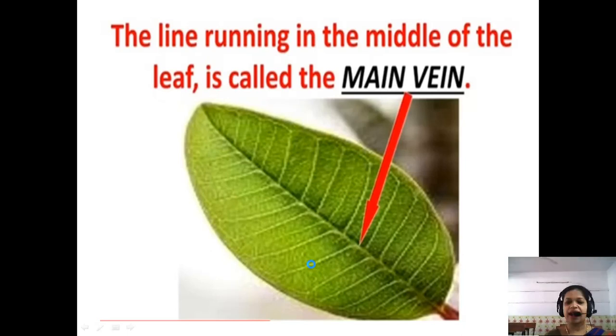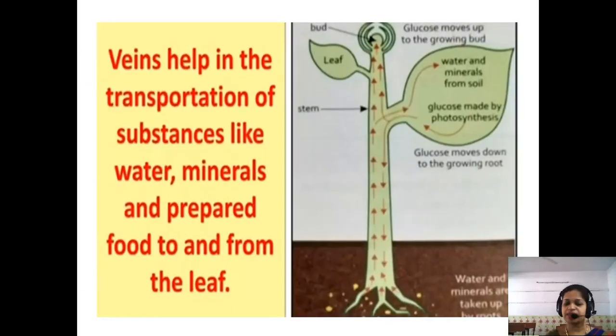Side veins. And these veins help in the transportation of water and minerals from the roots to the leaves, and the food that is prepared by the leaf is transferred from the leaves to the other parts of the plant. So this is the job of the veins. What is the job of the vein? It carries the water and minerals from the root to the leaf, and the food that the leaf prepares is transferred to the other parts of the plant through the veins only. Got it, children? So this is about the veins.